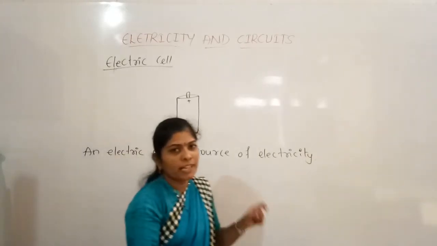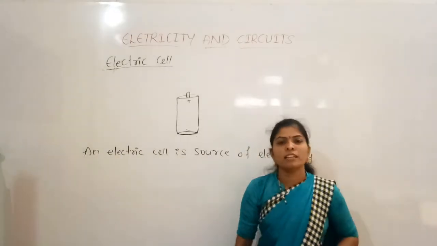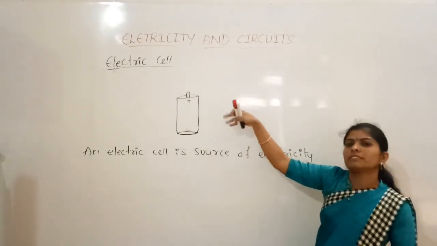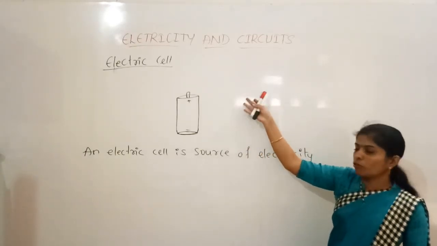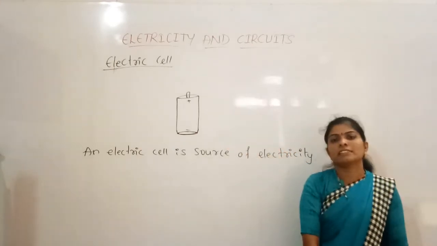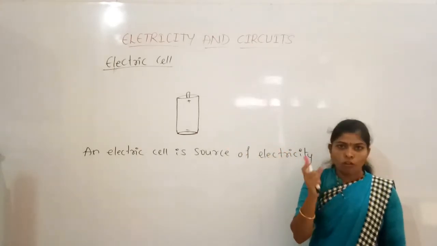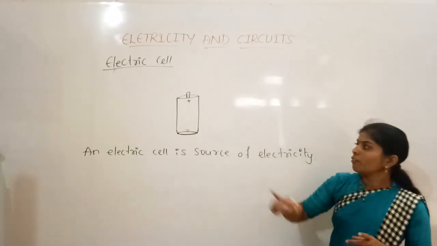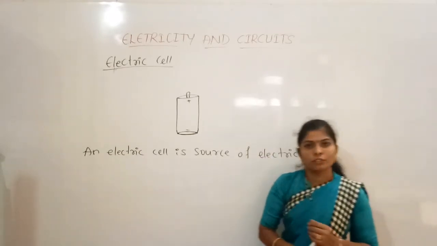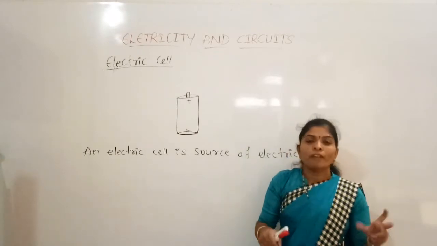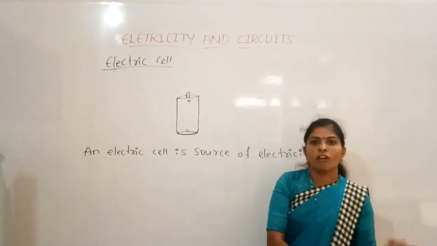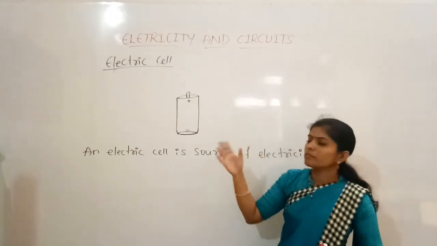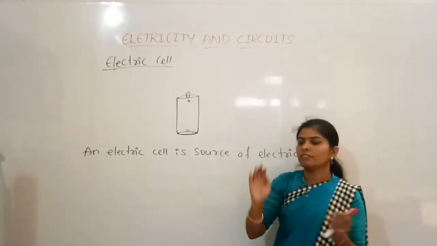So with electrical wires, when we connect, what happens, the light will start, means it may glow. And also these electric cells we can use in clocks also. In the house there are wall clocks, inside the clock, there we use an electric cell. So when we use those electric cells in the clocks, the clock starts functioning.